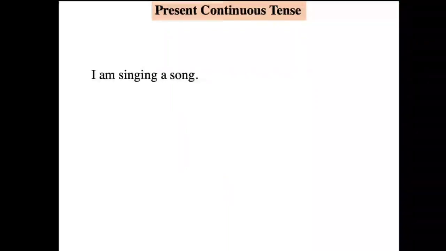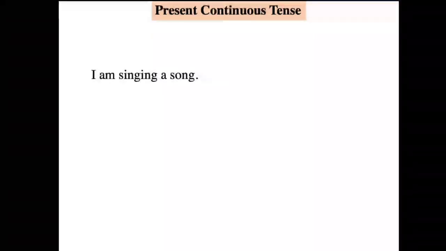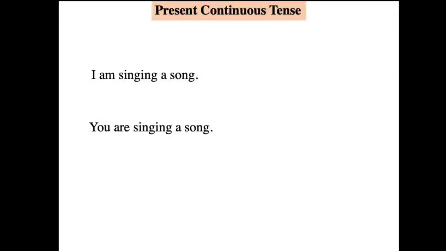Present continuous tense is used for an action that is in progress at the time of speaking. It is used to denote an action that is planned to take place in the near future. Example, Yarni is meeting the Prime Minister tomorrow. Here, I am singing a song, you are singing a song, he is singing a song. That is for singular subject is and plural subject are. Singular is, plural are, that's all.